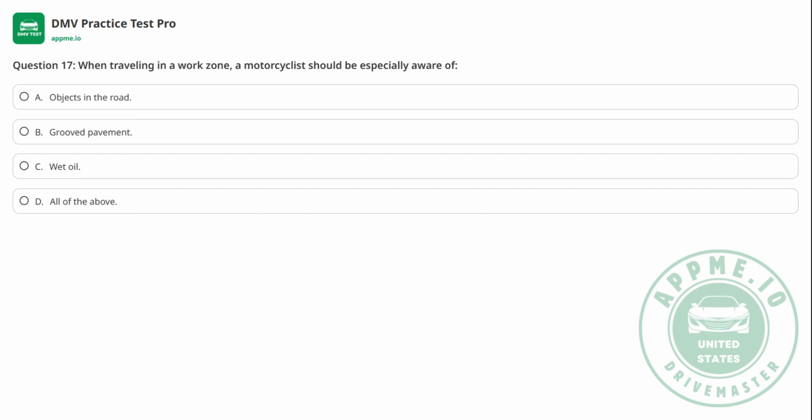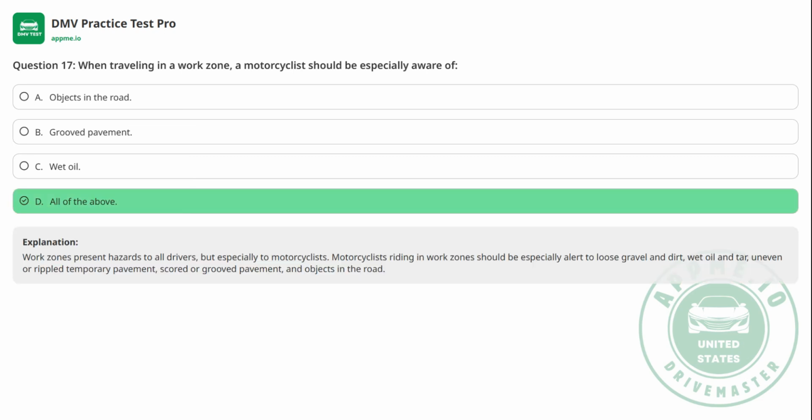Question 17. When traveling in a work zone, a motorcyclist should be especially aware of A. Objects in the road. B. Grooved pavement. C. Wet oil. D. All of the above. The correct answer is D.